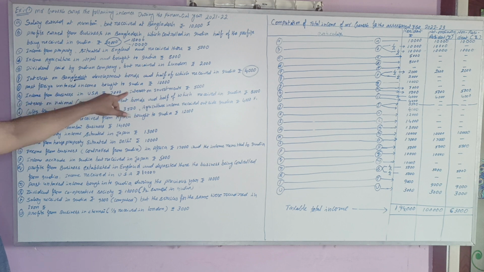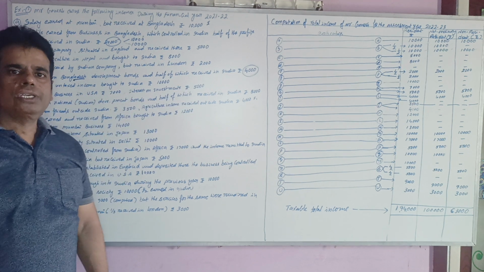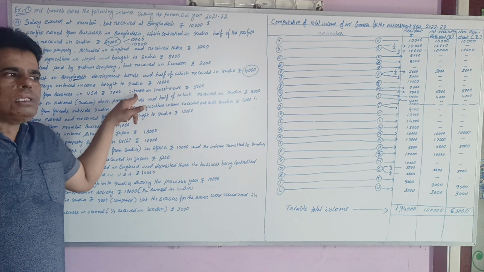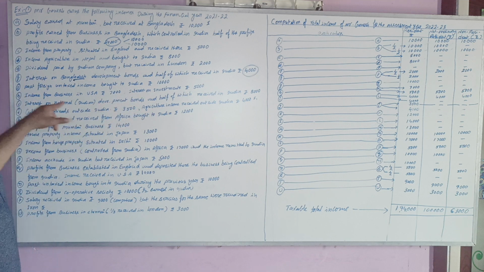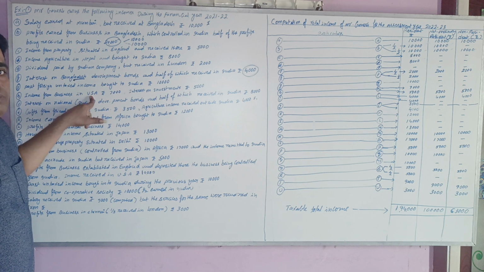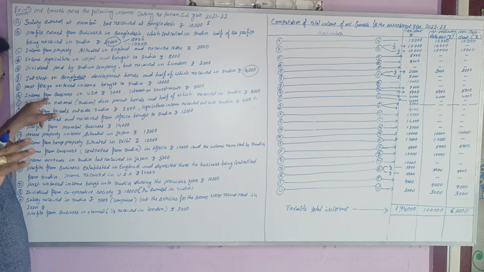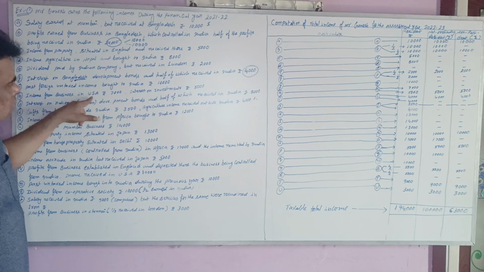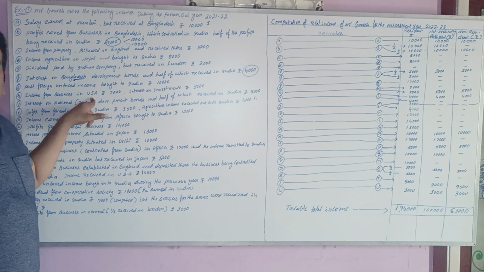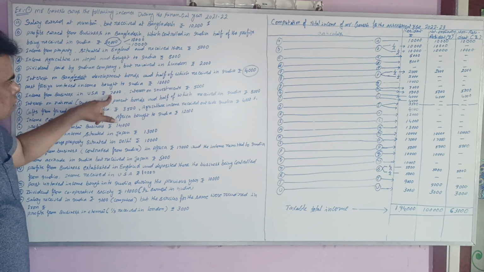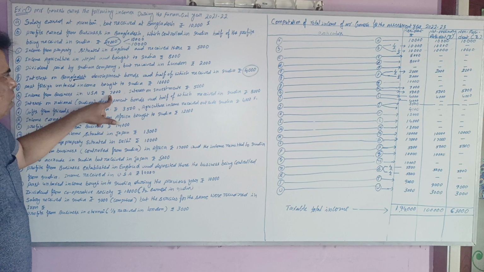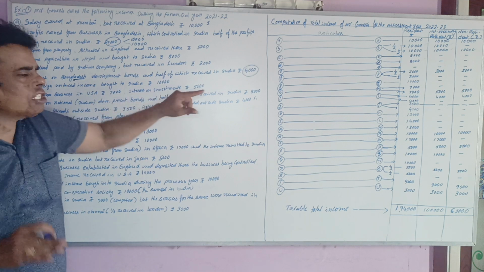The second point is interest on investments 5,000.